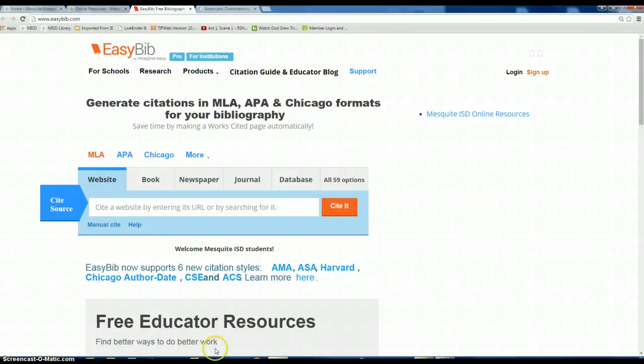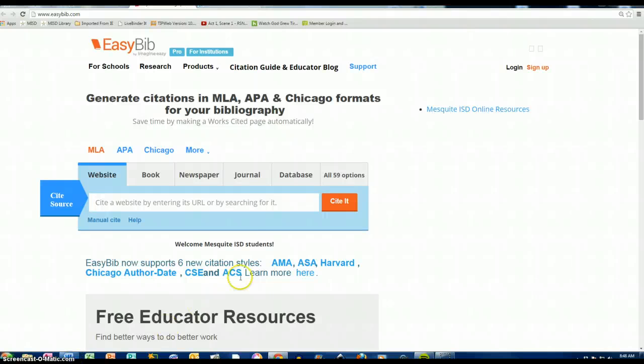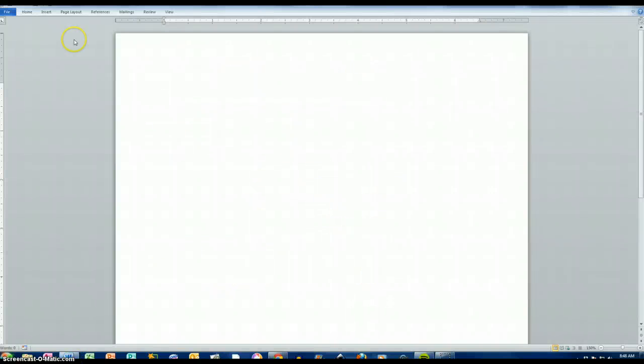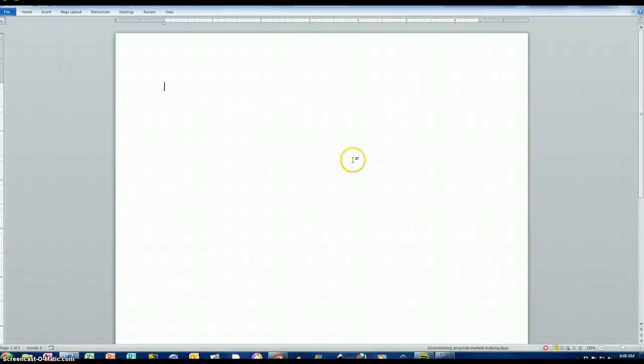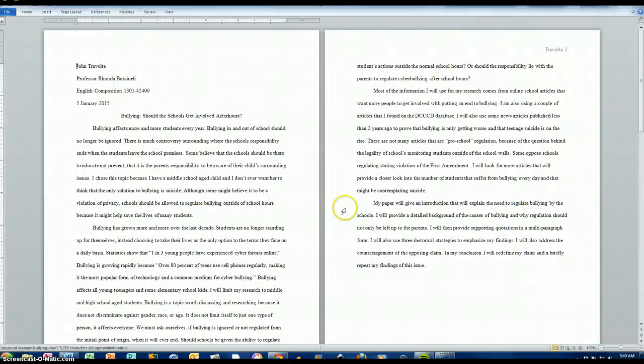The last thing I want to show you, if I can get to it, are some student examples of a research proposal. I'll send these to you. Here are two examples. This one's on Boolean. It has the MLA header. It has a title. It is double spaced, has 1-inch margins. It's almost 2 pages. It talks about background information, why it's an important topic today, how he will research it, where he'll start.